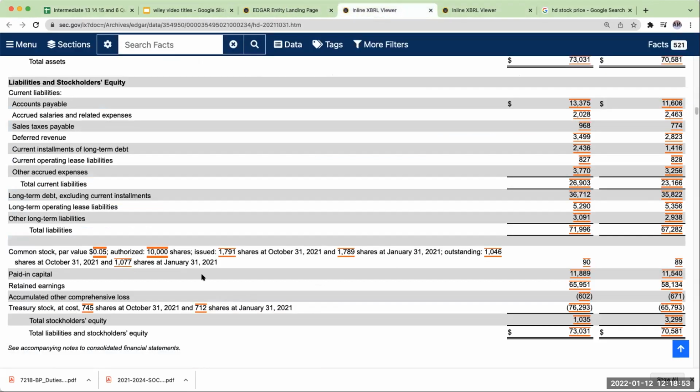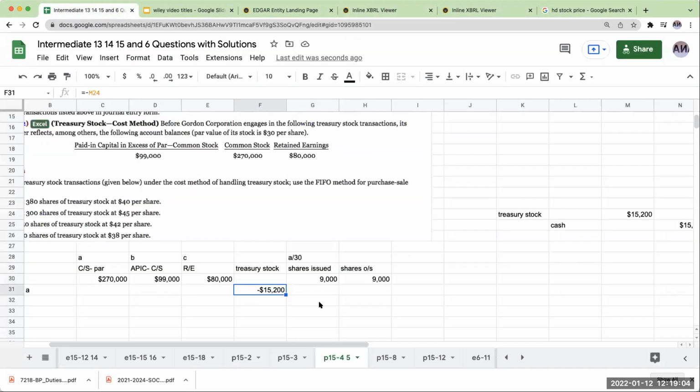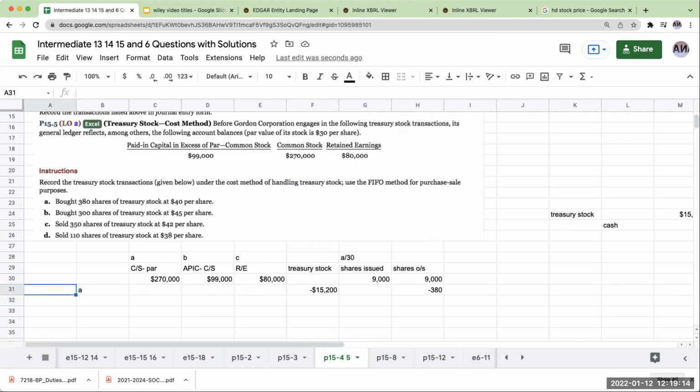Again, if we look over here at Home Depot, you'll see that this treasury stock is right over here at 76,293. So this will show as a negative amount. But what's going to happen over here is that my shares outstanding are going to decrease by 380. Note that when I'm dealing with treasury stock, my shares issued are not going to change.